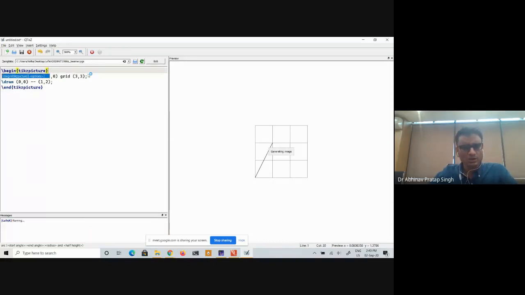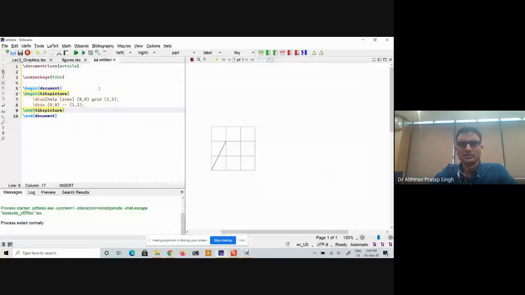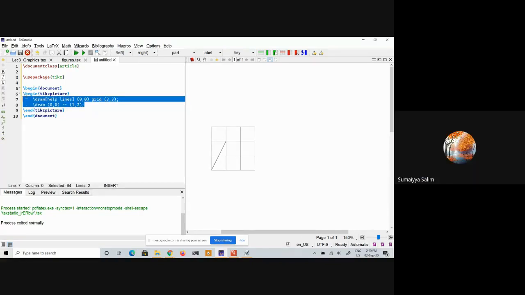But as you have correctly said, you can use it in your TeXstudio, and you don't actually have to use it always. If you don't have that file, then also it's okay. As I said before, you can work along inside this. You can add everything inside this begin and end tikzpicture.